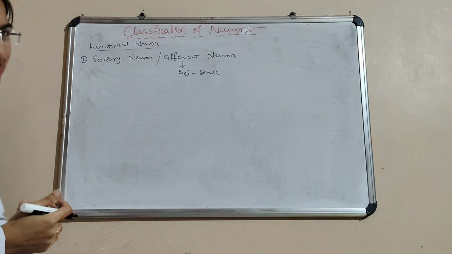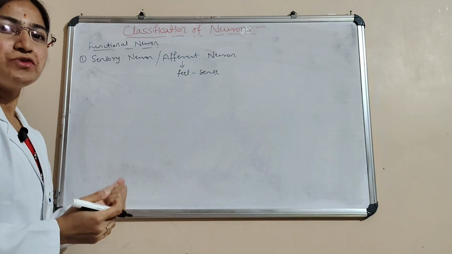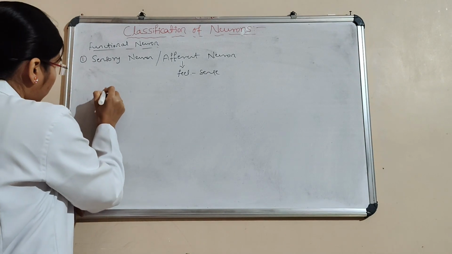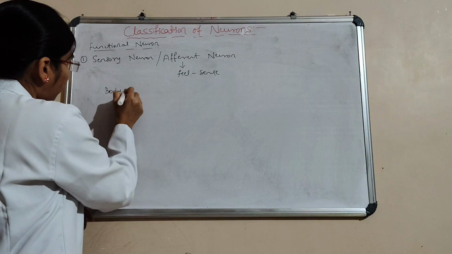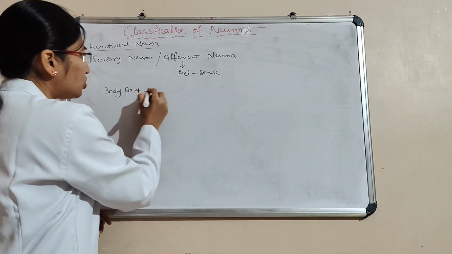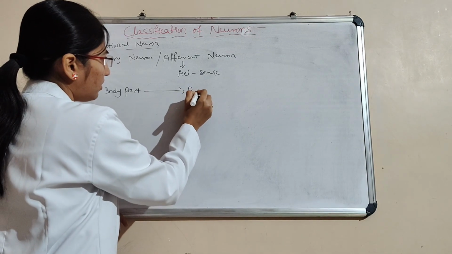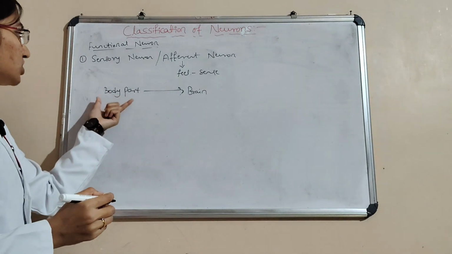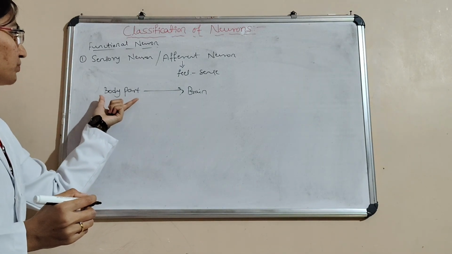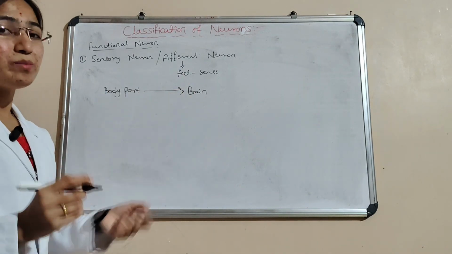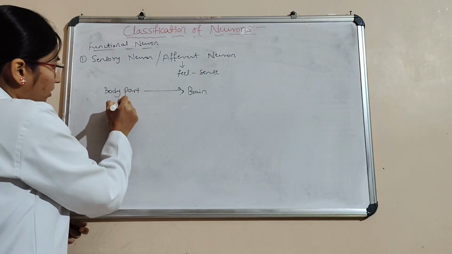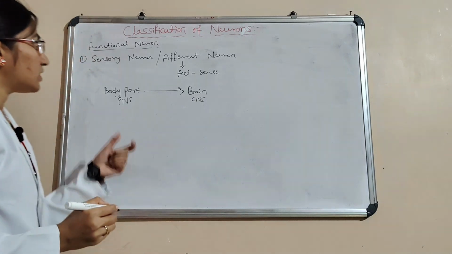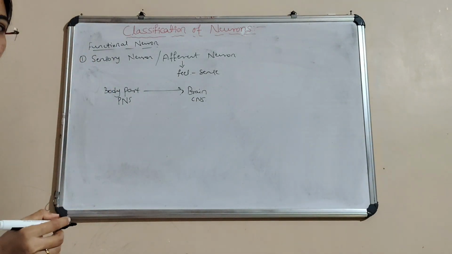What is the function of the sensory neuron? It is going to convert the stimulus into a nerve impulse and carry it from the body part to the brain. That is, from the PNS to the CNS. That is done by the sensory neuron.